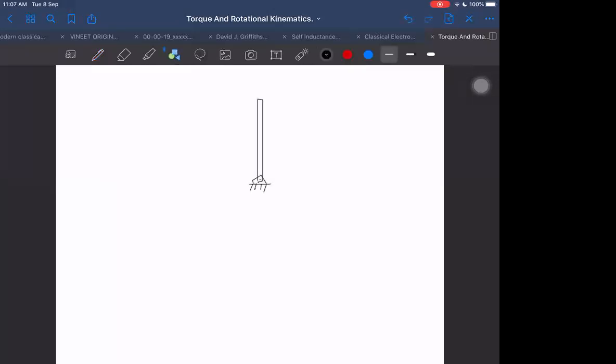This was the question. It was released from the top, and I think we have to find out maybe kinetic energy, or maybe angular velocity, or maybe hinge reaction. Something we have to find out using conservation of mechanical energy. But what will be the equation? The problem is he was not able to write the equation properly, so that was a bit of a shock for me. Potential energy he wrote as mg into L into 1 minus cos theta, which is itself wrong.